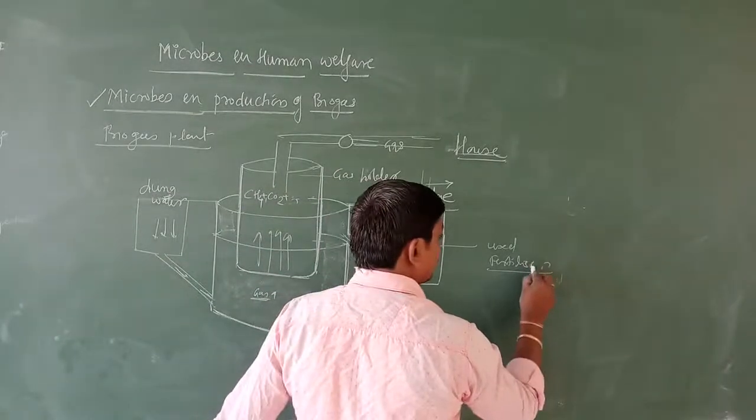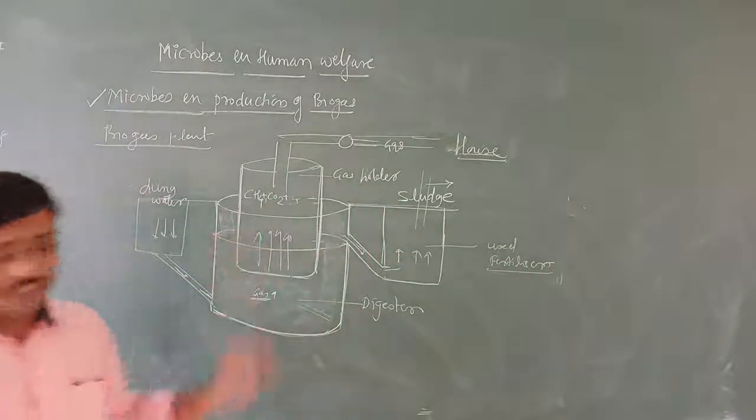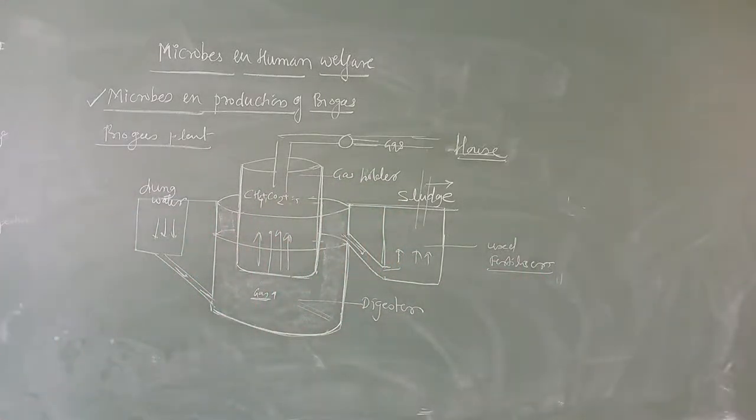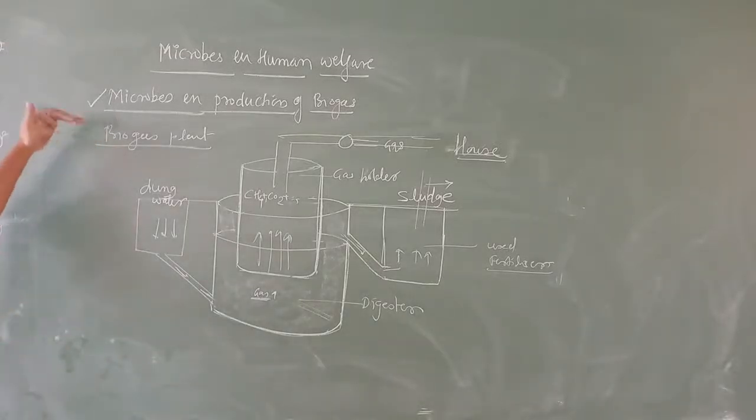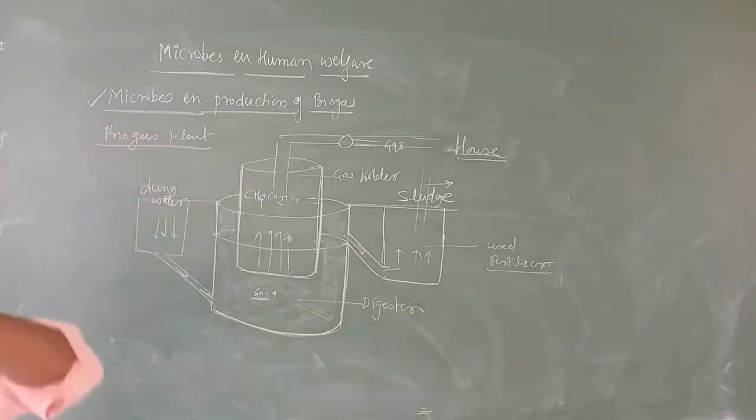This is used as a fertilizer. Understood? So in such a way the biogas production takes place in villages, right? So the question that will be asked is: draw a labelled diagram of a biogas plant.